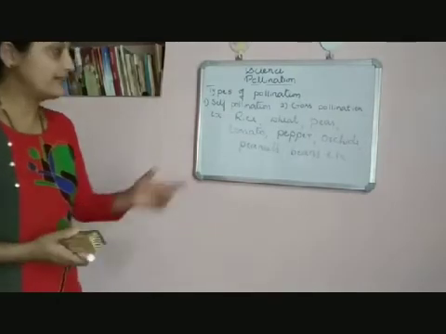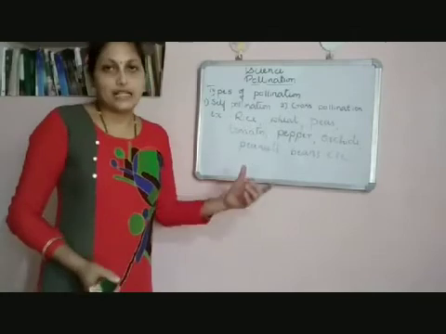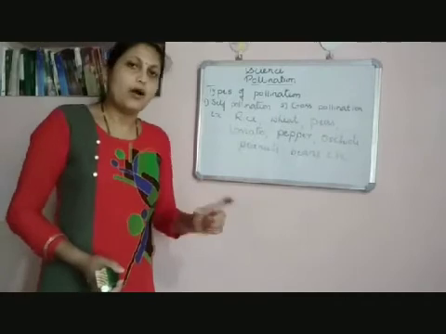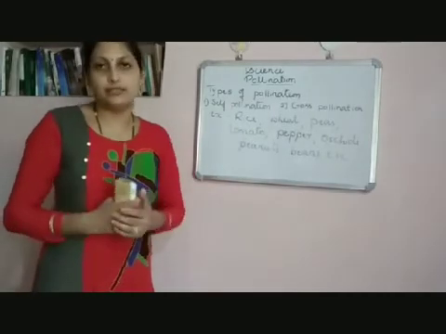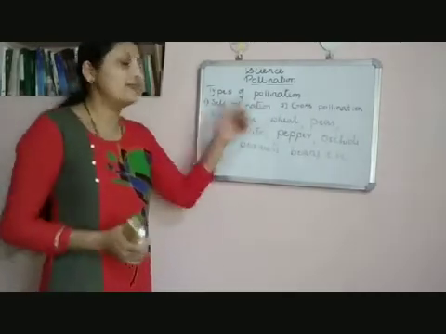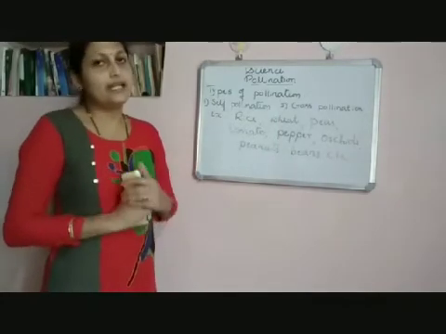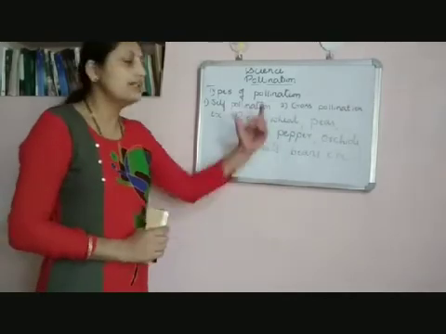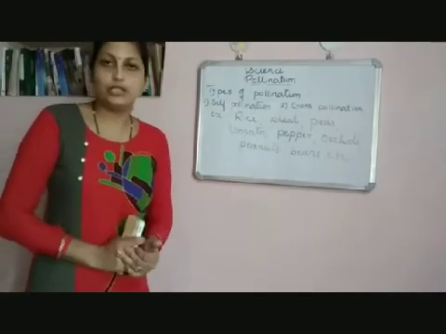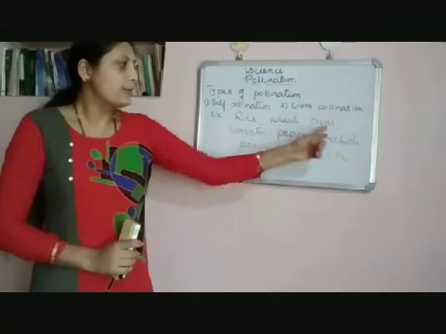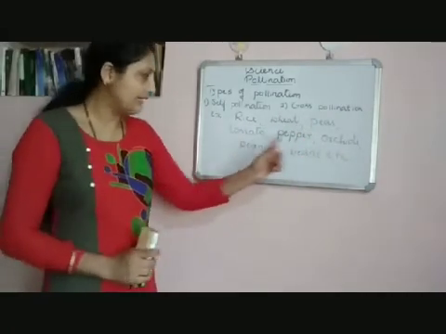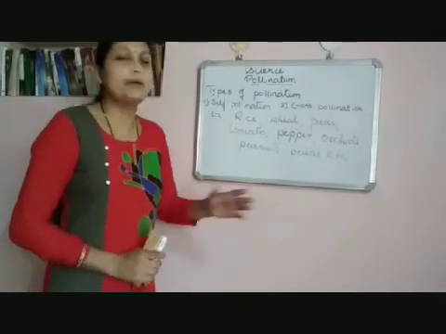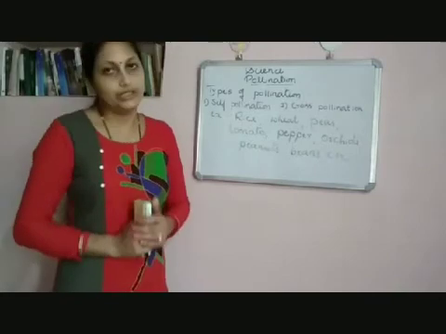self-pollination. So in this case, pollen grains are transferred from anther to the stigma of the same flower or stigma of another flower of the same plant. Such pollination is called self-pollination. In this case, agents are not required, like honeybees and small insects. Examples of self-pollination are rice, wheat, peas, tomato, pepper, orchids, peanuts, beans, eggplants, and many more. These are some common examples of self-pollination.